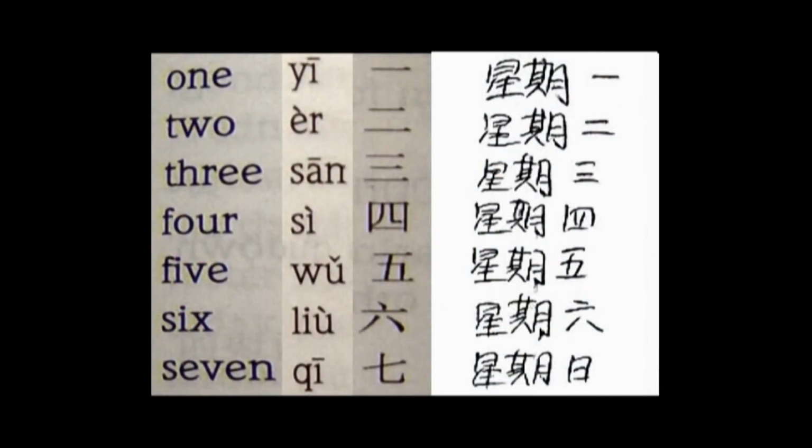In this picture, we see the numbers 1 through 7 written in English, Pinyin, and Chinese characters. And to the right of these are the names in Chinese for the 7 days of the week. Just as is common in many of the ancient languages, the first 6 days are given numbers as their titles. However, in the not-so-distant past, the majority of the world's languages identified the last day of the week as the Sabbath, not Sunday as seen here in Chinese.